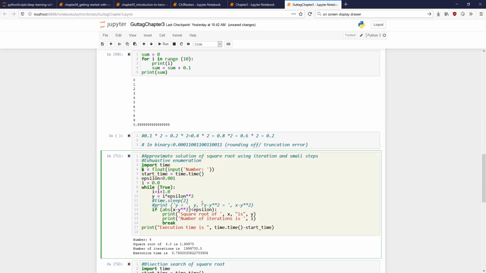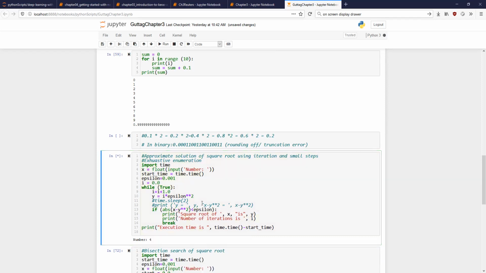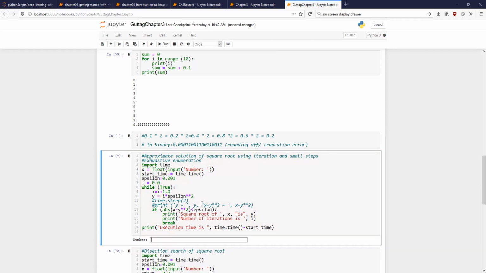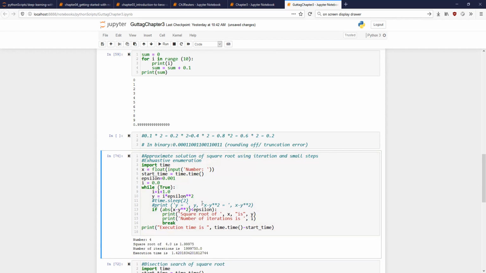Because execution time does not care whether the user is waiting, that's why I put the user input before the starting of start time. So let us run this again. If I do 4, my execution time is 1.41. Try running again. In this case, execution time is not changing much. It should not change that much from 3 to 6 seconds. That was just my delay in entering the input.